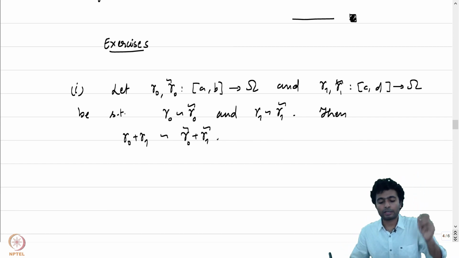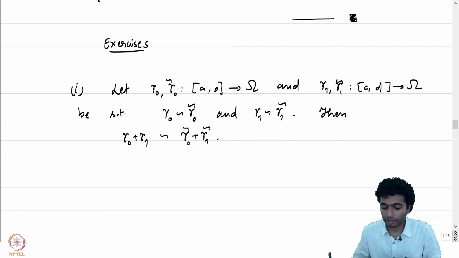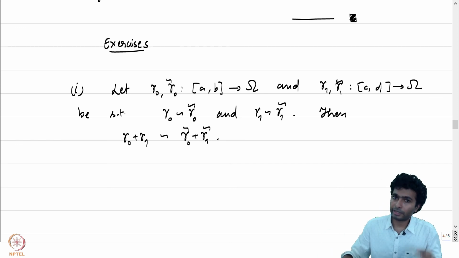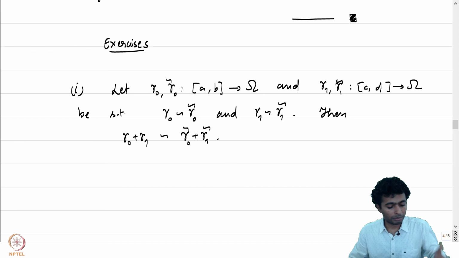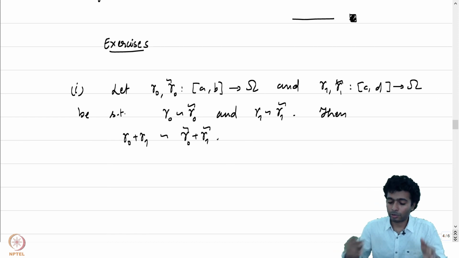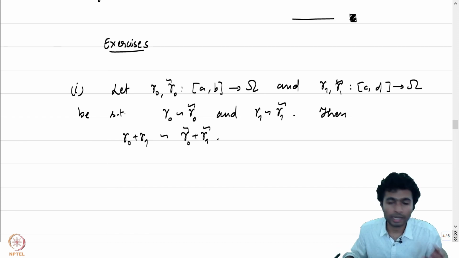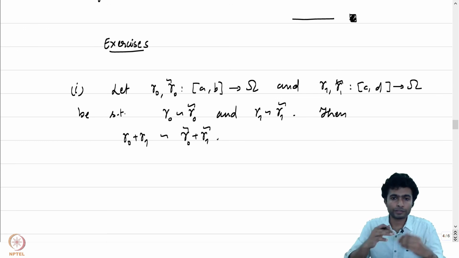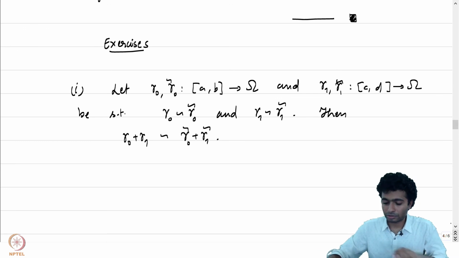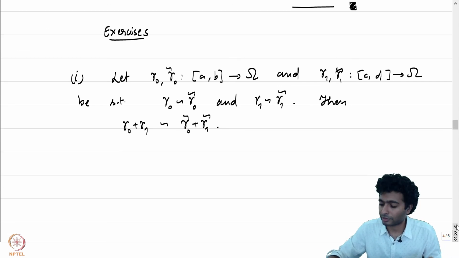Had it been the case that gamma 0 is homotopic to gamma 0 tilde as closed curves and gamma 1 is homotopic to gamma 1 tilde as closed curves, then gamma 0 plus gamma 1 will be homotopic to gamma 0 tilde plus gamma 1 tilde as closed curves. So long as we are not mixing these two notions, the equivalence relation makes perfect sense.